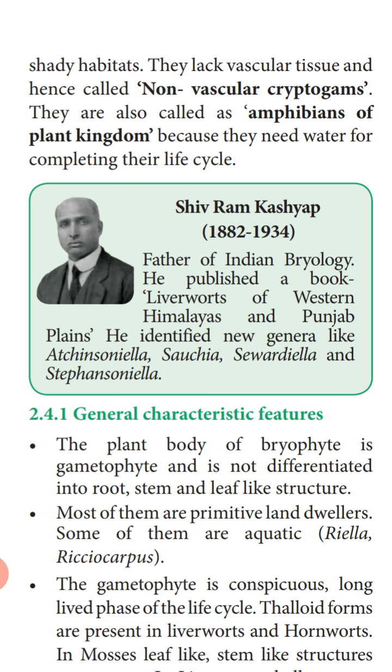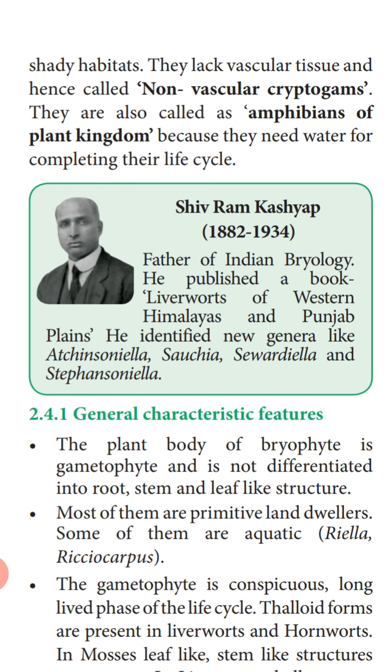They lack vascular tissues and hence they are called non-vascular cryptogams. So vascular tissues are what? The xylem and the phloem. We know xylem helps in the conduction of water, phloem helps in the conduction of food. So these conducting tissues, xylem and phloem, are absent in this group of plants. So bryophytes are called non-vascular cryptogams.